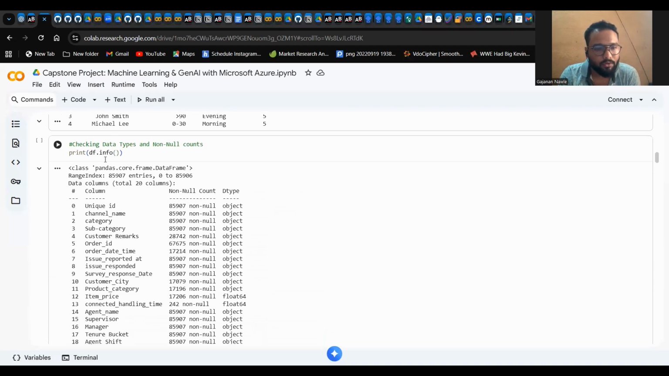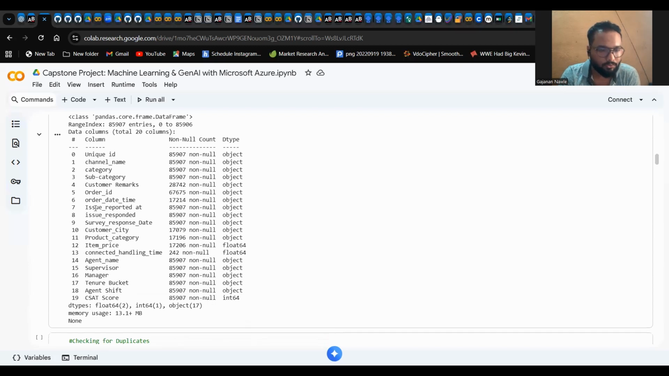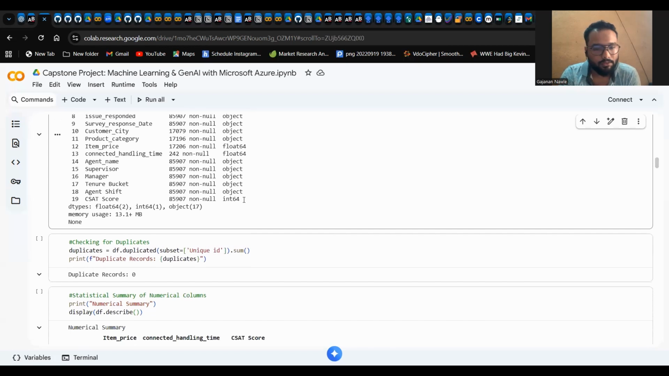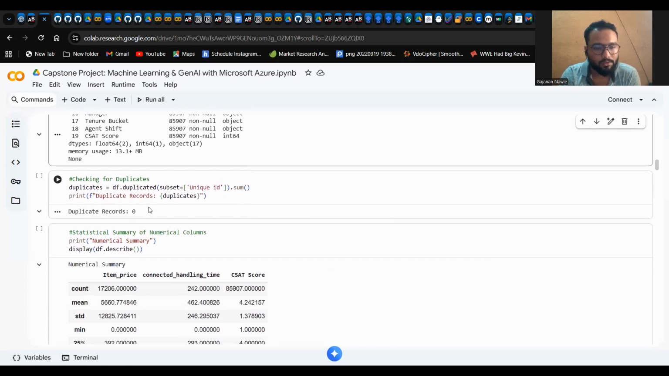And here we have used df.info, which shows non-null values and data type of the columns. Here I found one issue, which is that columns like order date time have object data type, which is a string and not timestamps. So currently we can't perform any mathematical operations on it. For that we have to do data cleaning. But before that we have to check duplicate values. So we have got 0 records.